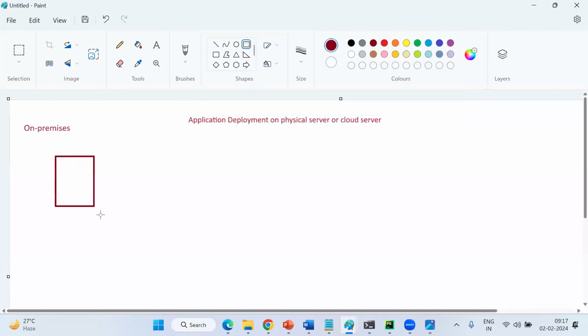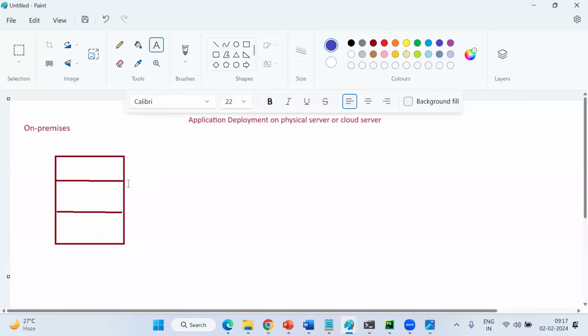The server contains majorly three components, guys. One, this is hardware. Hardware contains what, guys?